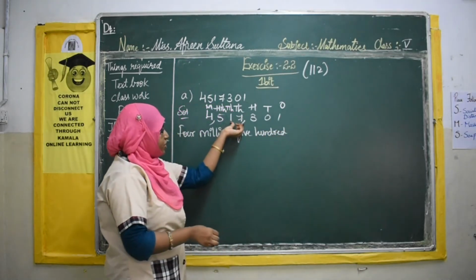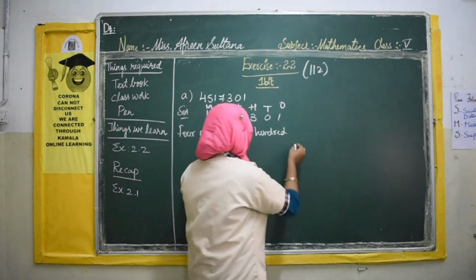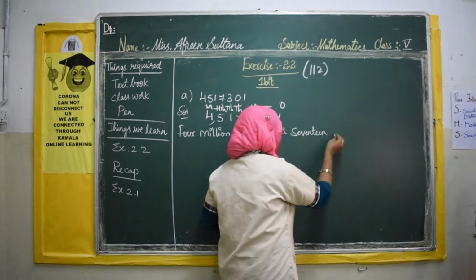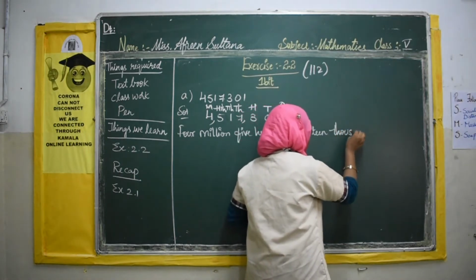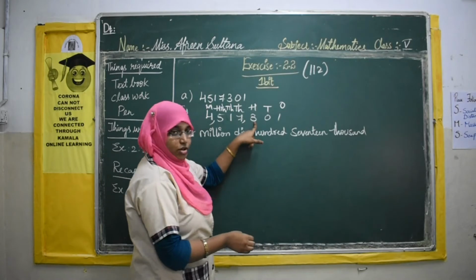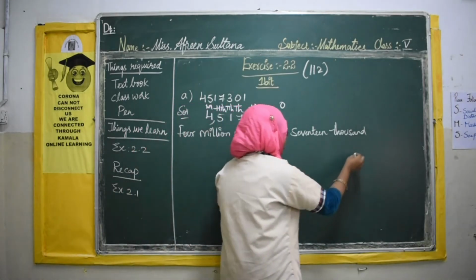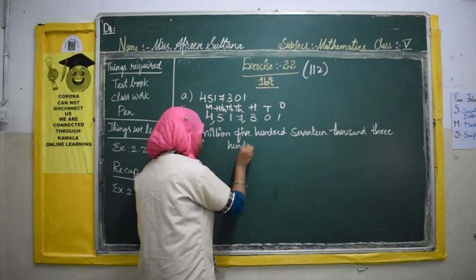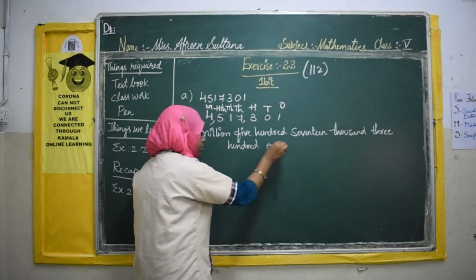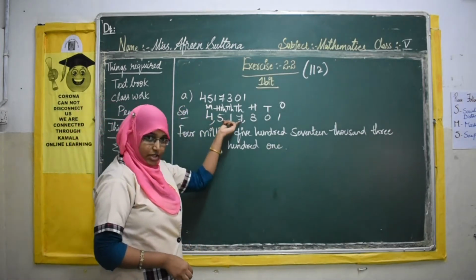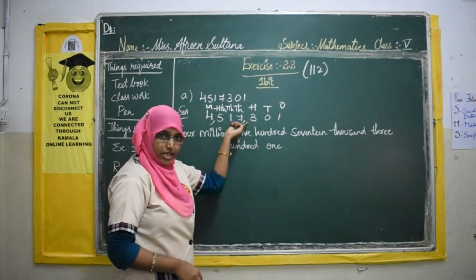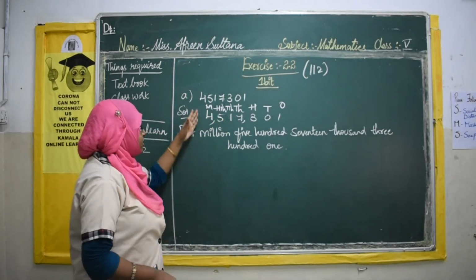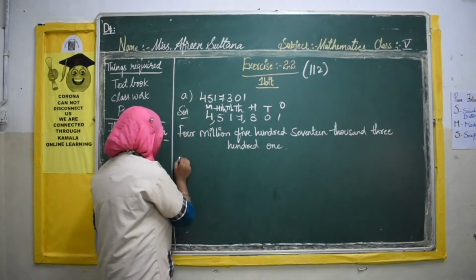What we said is that the last 2 digits we write once. So 17,500, that is 17 thousand. And what is here? Now 3 is in the hundreds place, so 300 and 1. See how easily we have done it? First we have written the given number, then we placed commas according to the international place value system, then we wrote the number names. So this is how we should write. Now let us see the next one.